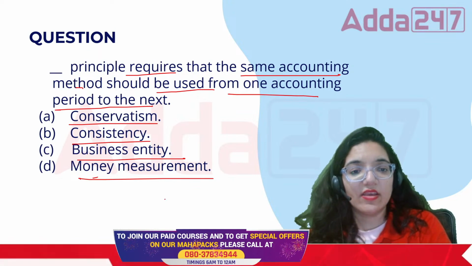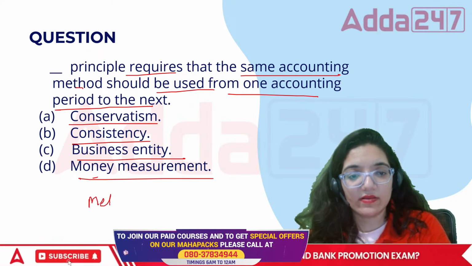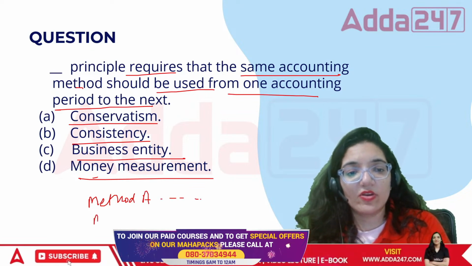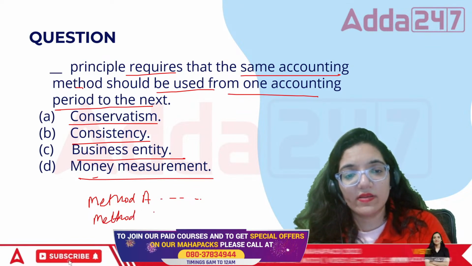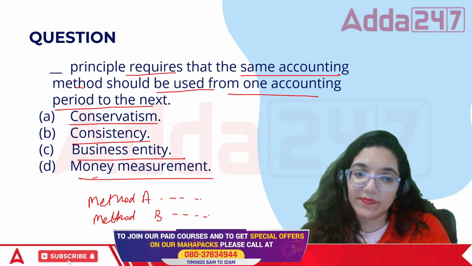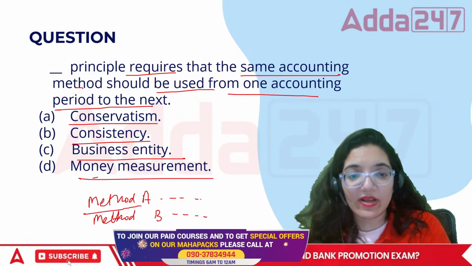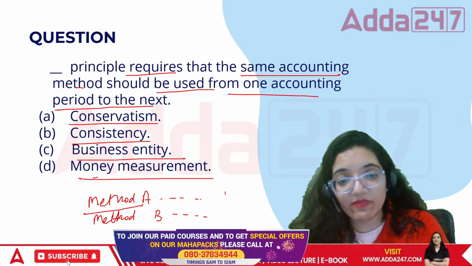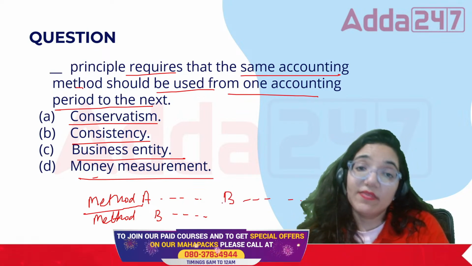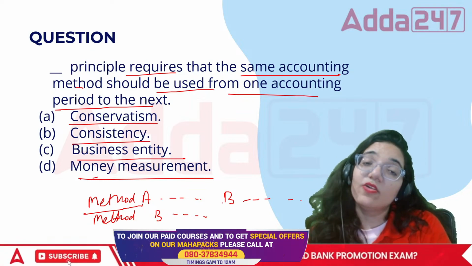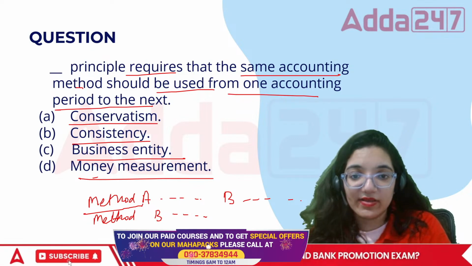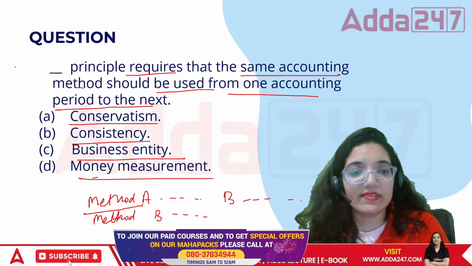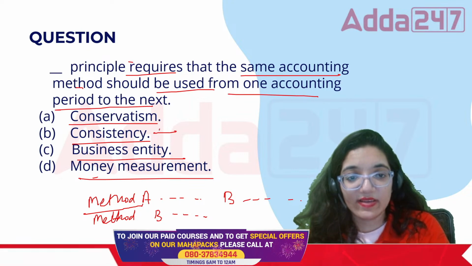They are saying if you are using method A, then continue using method A. If you are using method B, then continue using method B. There is no harm even if you choose method B, but then continue with method B now. Don't frequently change the method. That's the purpose of this principle. So in this case the correct answer is consistency.